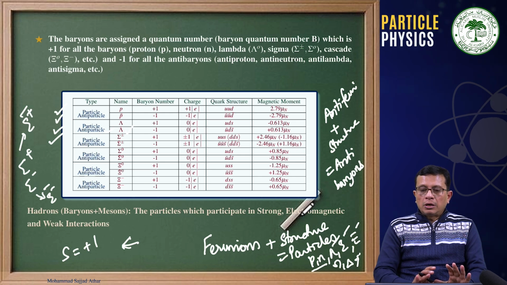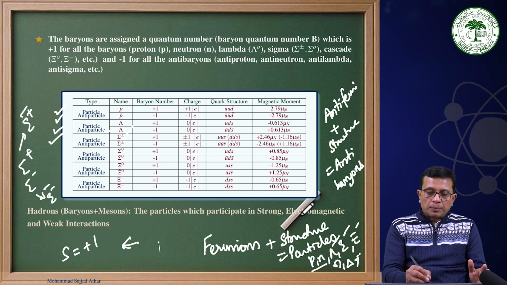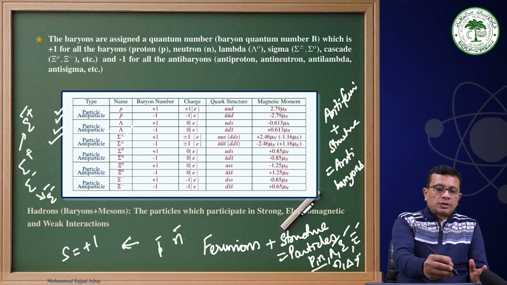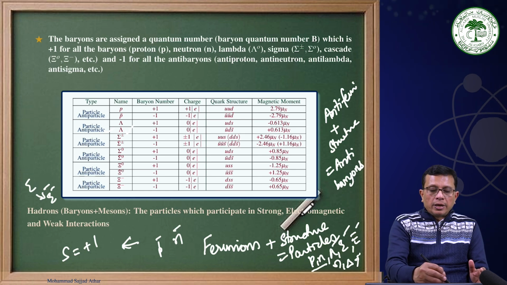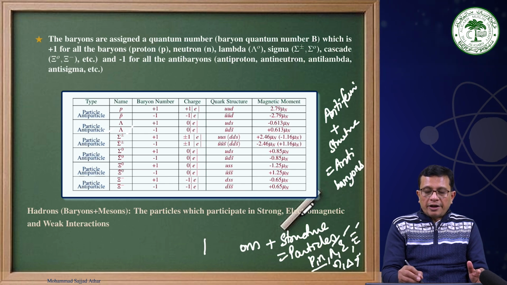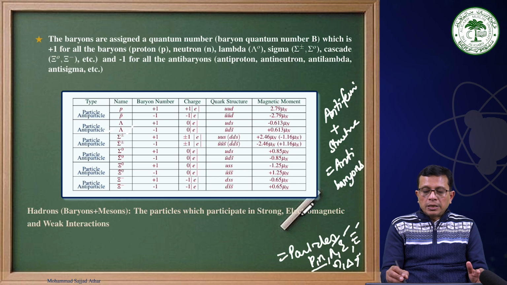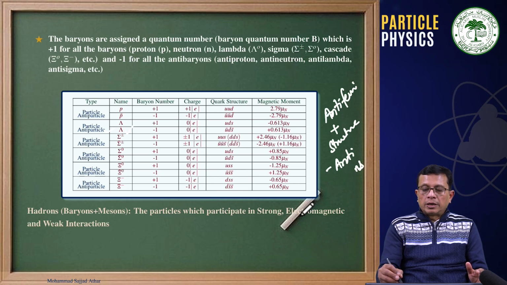Therefore, anti-fermions which have structure are anti-baryons, and this can be cascade bar, sigma bar, lambda bar, delta bar, proton, anti-proton, anti-neutron, etc. Therefore, the important point is that we have a baryon number from the standard model of particle physics: +1 for all the fermions having structure, and -1 for all the anti-fermions having structure.